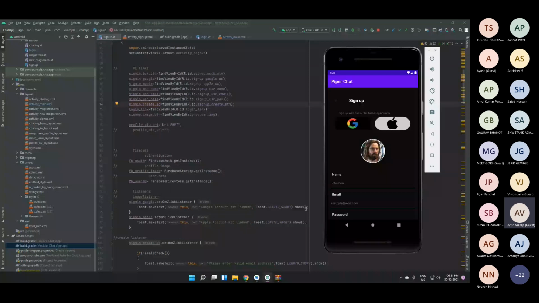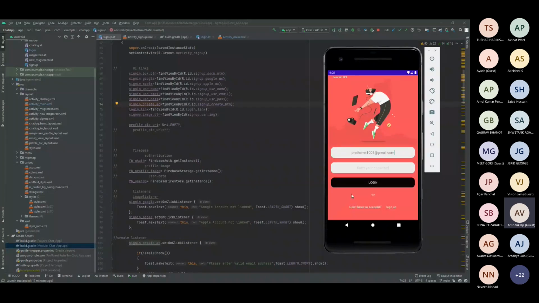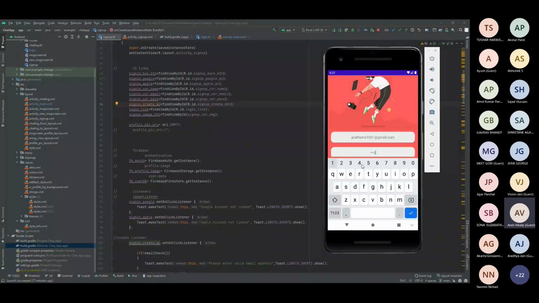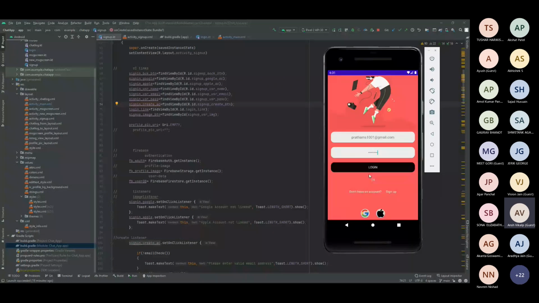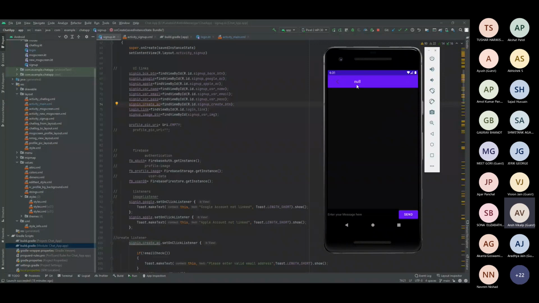See, for example, as I sign in here, I had to test whether this null value is really working or not. As you can see here, null, and here hello. So this particular user, without any value, I created and it was successfully created.